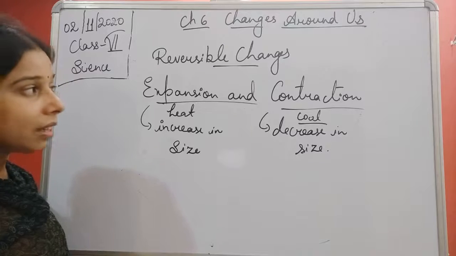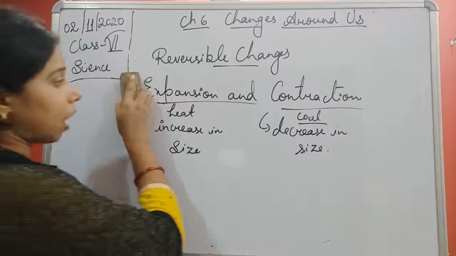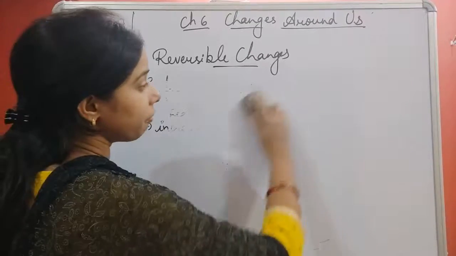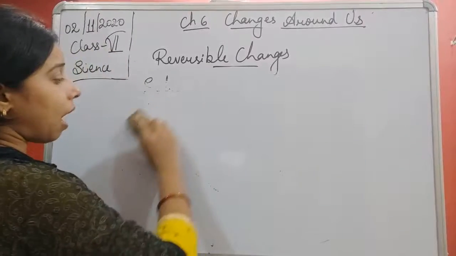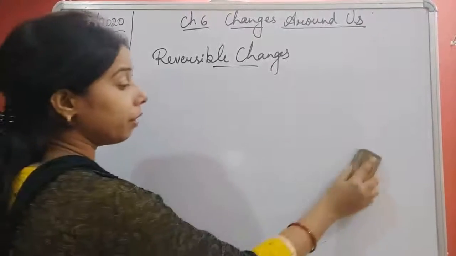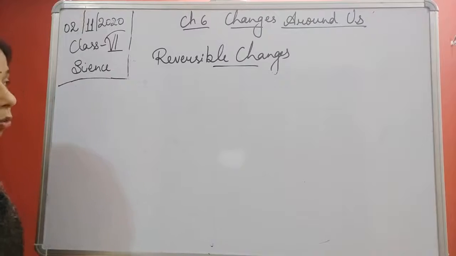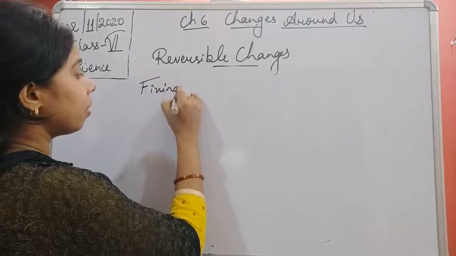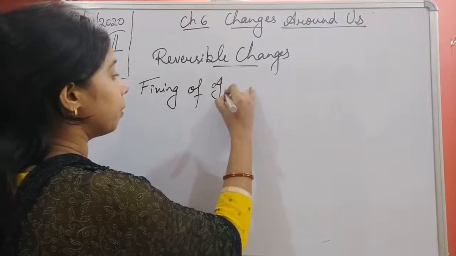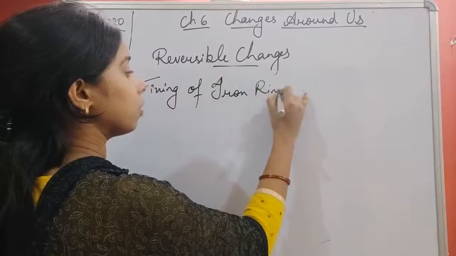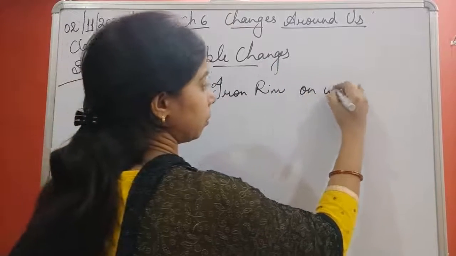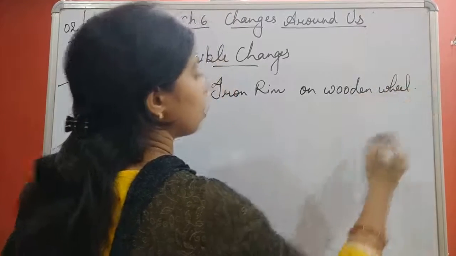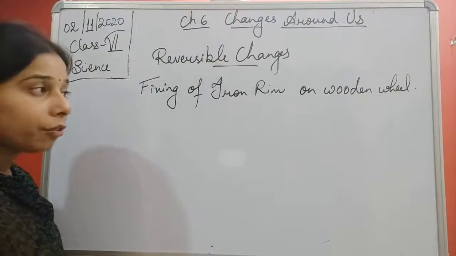Now, students, this change is actually used in two processes. The first one is the fixing of an iron rim on a wooden wheel. The first one we have already discussed. Let me write it again. Fixing of iron rim on wooden wheel.